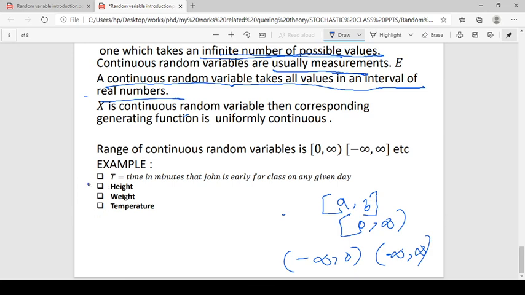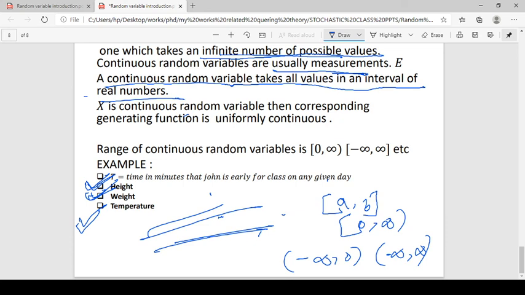Examples are the height of a student, the weight of a student, and the temperature. Temperature in Kerala is a continuous random variable. So in this section, I explained what a discrete random variable is, what a continuous random variable is, and what the meaning of a random variable is.